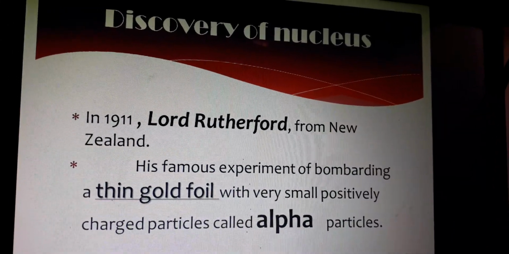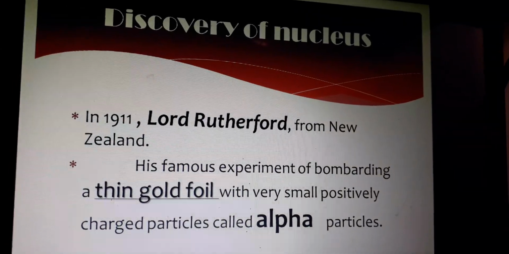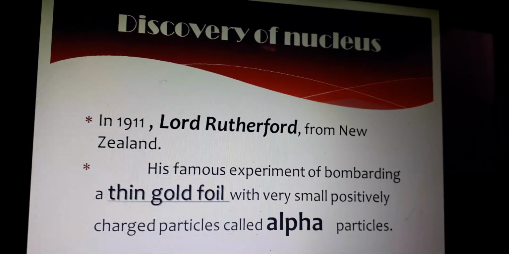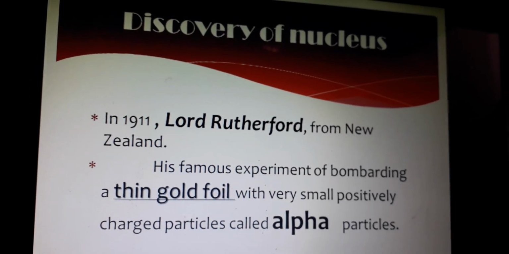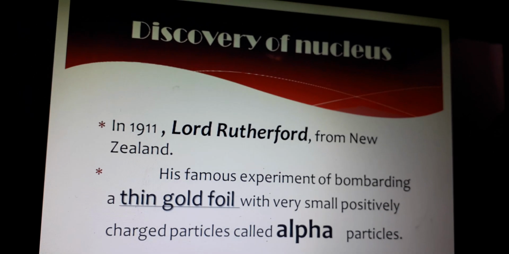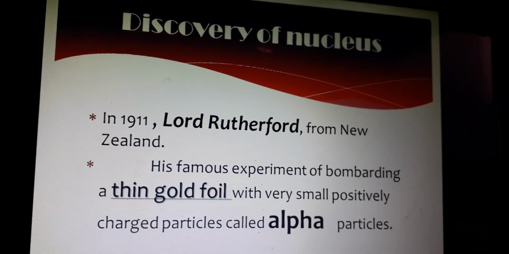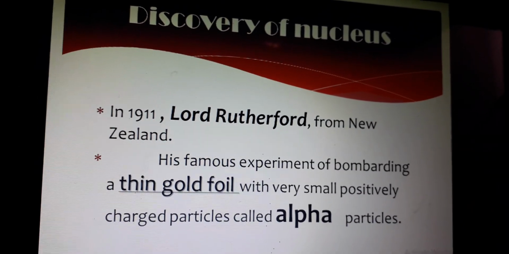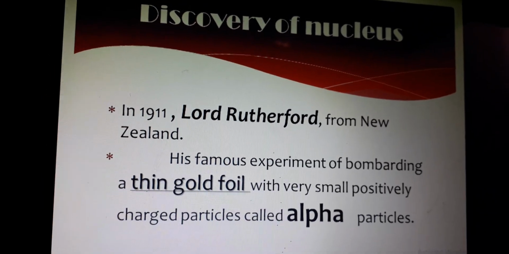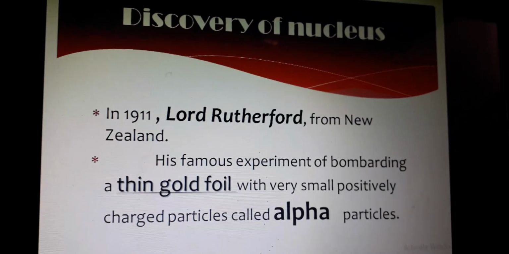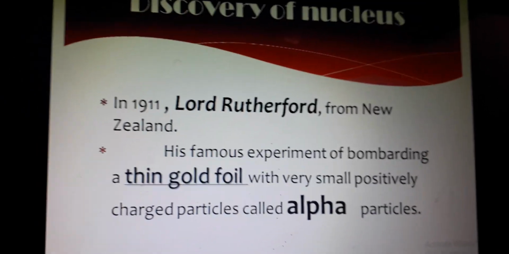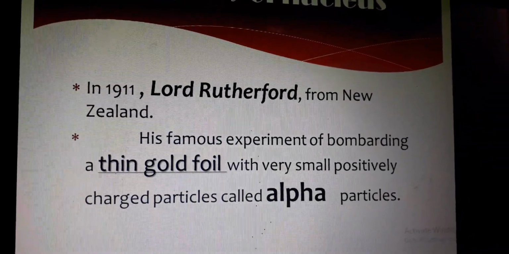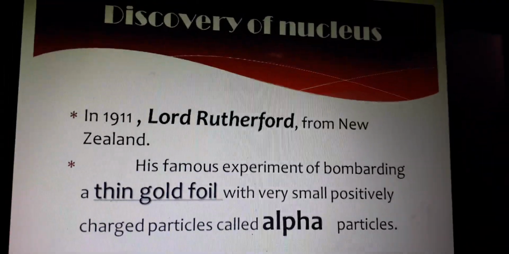Why did he select a gold foil? Foil means it's a metal. He selected gold foil because he wanted a layer as thin as possible. Also, gold is the most malleable metal. That's why he selected gold metal. So these very small positively charged particles are called alpha particles.